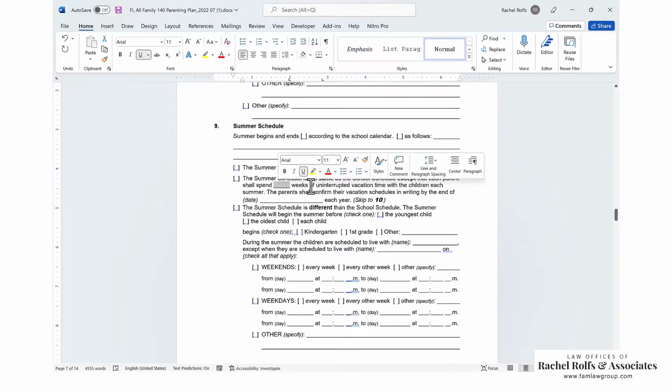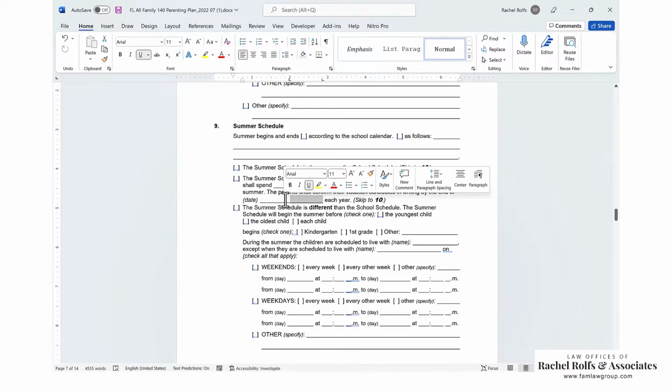Sometimes it just doesn't make sense to do the weeks in the summer if you're on a week on, week off already. If you're doing a 50-50 and it's not week on, week off, it can be easier and make more sense, but just think through how that's going to look. Grab a calendar and look at it. If you're going to do a couple weeks in the summer, you're going to confirm your vacation schedules in writing by the end of this date. Usually it's April 1 or May 30, somewhere between April 1 and May 30.